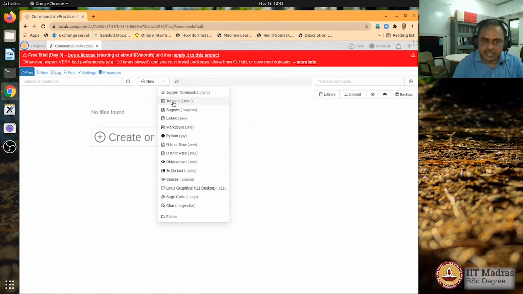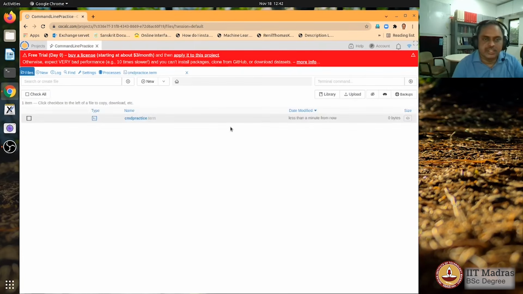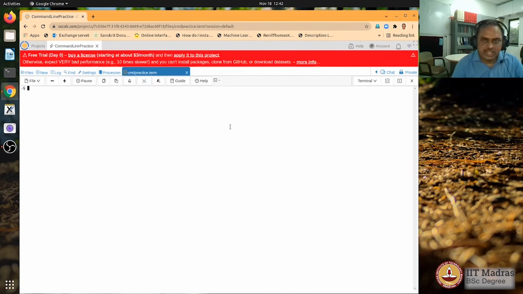So I create the terminal environment, and the timestamp is given as a unique identifier, but I could just call it as CMD practice. Create, and we now have a shell that is ready for us to practice the command line environment. Let me increase the font size a little bit so that the output is shown here. So you could see that the cloud user is placed with the home directory as /home/user,